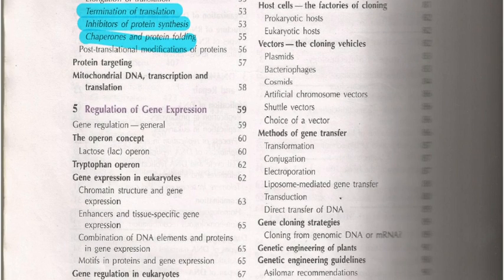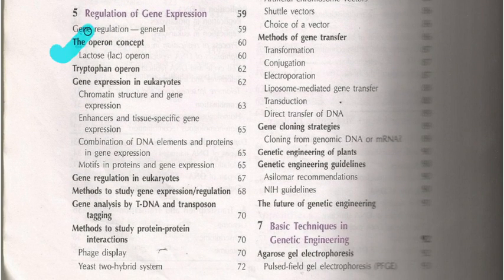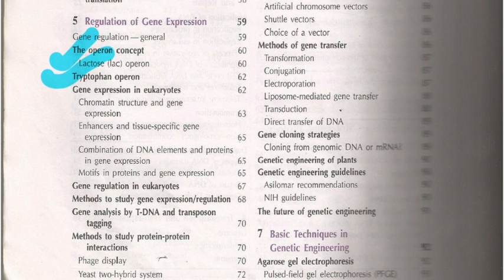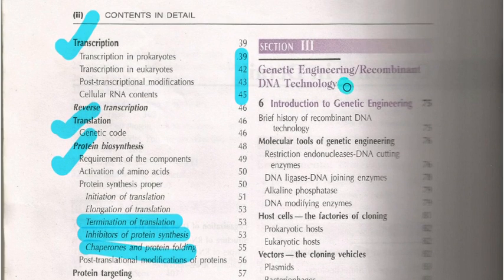Apart from that, we have gene expression concepts, like the operon concept and the tryptophan operon, which you can study. The next unit is genetic engineering and recombinant DNA technology. In that you can find the molecular tools used in genetic engineering. You should study restriction endonucleases, what the enzymes are, DNA ligase, like that.